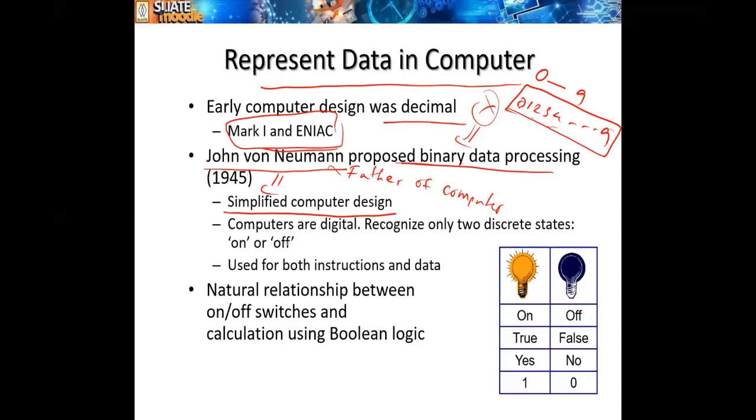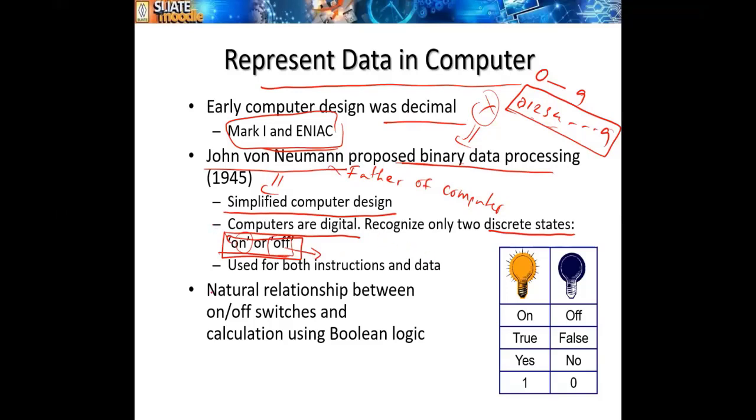So computers are digital. It's a digital device. They recognize only two distinct values, on and off. Digital device knows what? It knows only on and off. If you supply the power, it's in on state. If you don't supply the power, it is in off state, right? On and off.